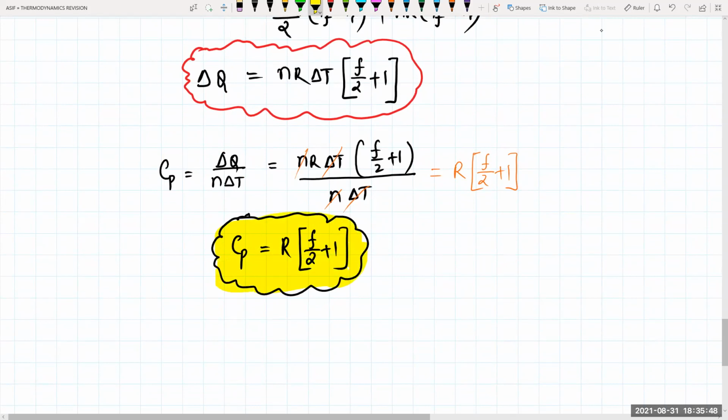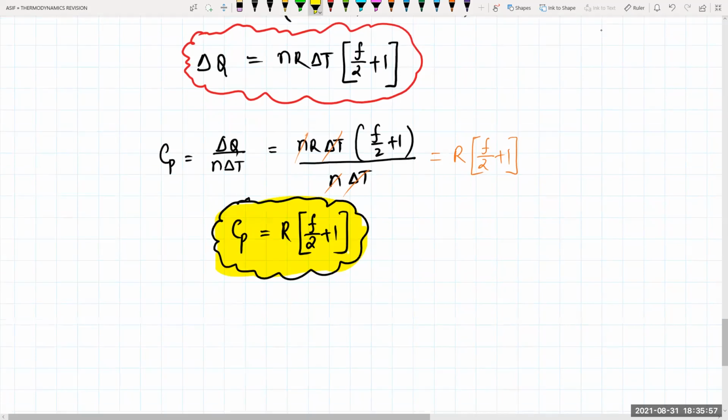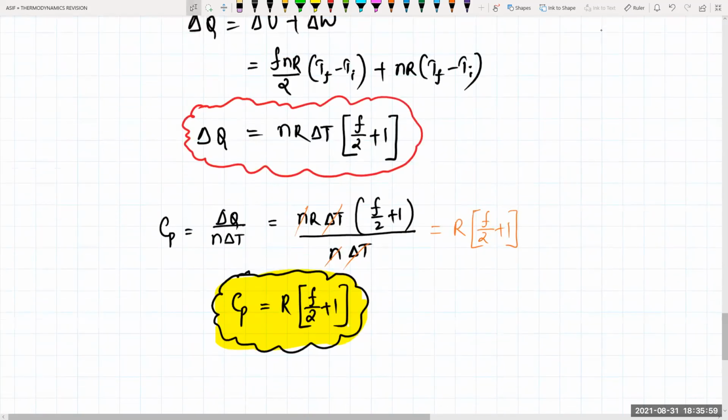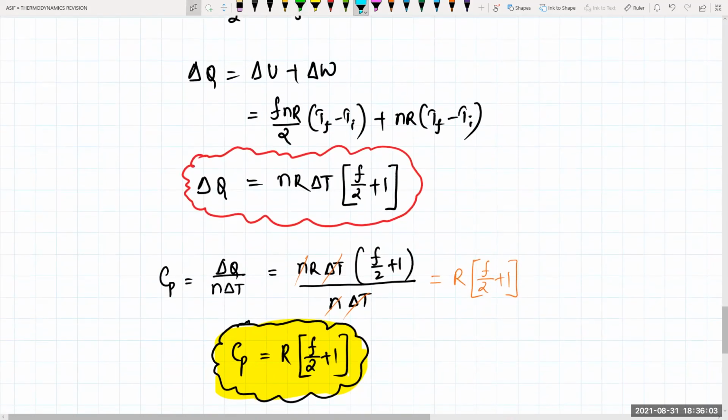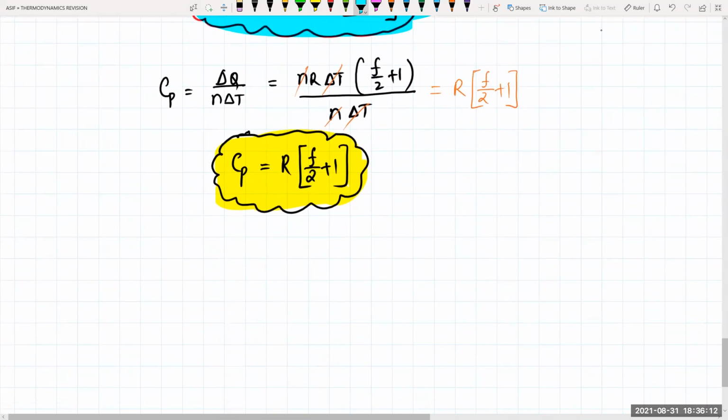So this is your CP. CP is equal to R into (F by 2 plus 1). I told you about the specific heat, it's very detailed in calorimetry for you. In the notes last year, I told you they're very detailed related to this one. This formula is very important, and CV is again very important in this one. And delta Q will be equal to nR into delta T (F by 2 plus 1). Clear? Next one.